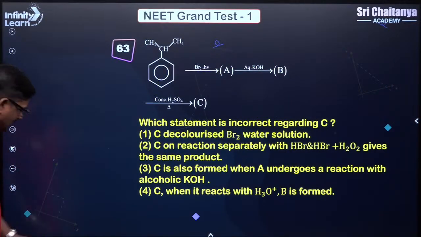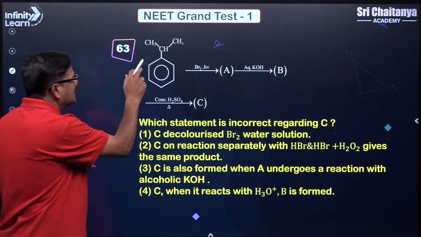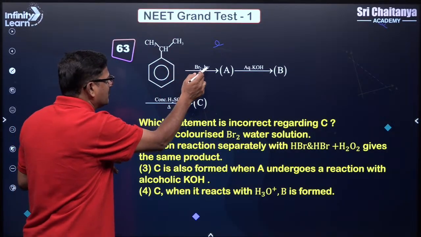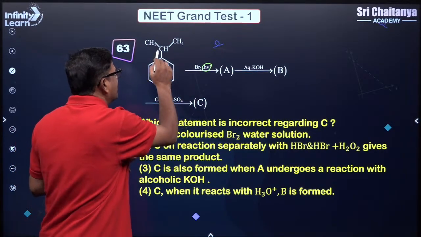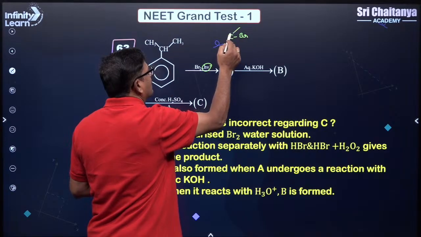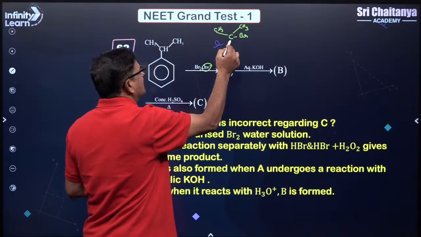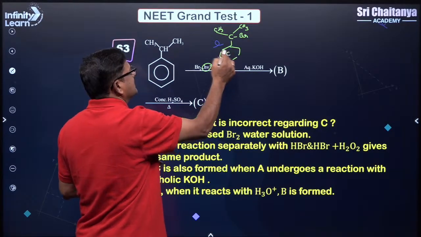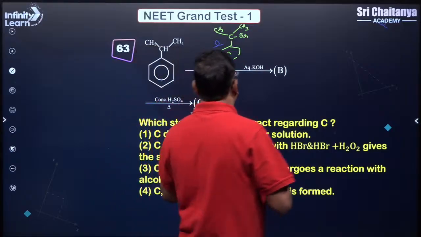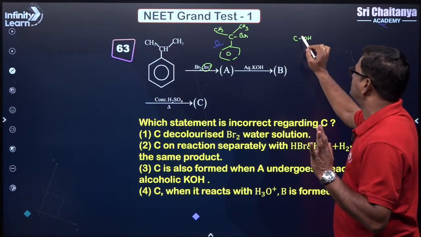Now let's see, this is very important. When this benzylic hydrogen is reacted with Br2 in the presence of sunlight, this benzylic hydrogen is substituted. So Br is formed and it is going to be CH3 and CH3 and it is going to be benzene. Okay? And if it is aqueous KOH, B is supposed to be a nucleophilic substitution reaction.